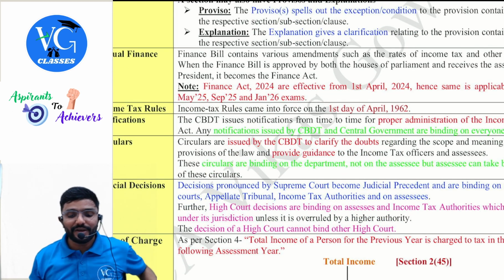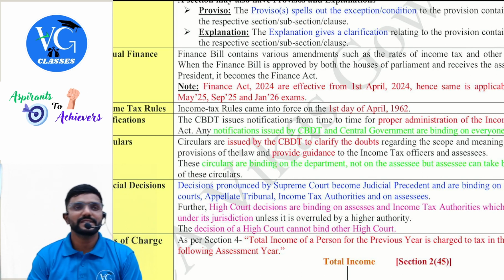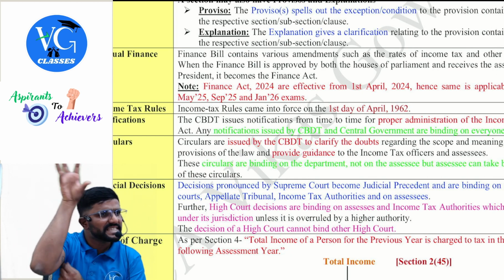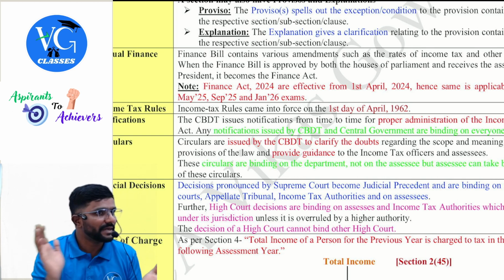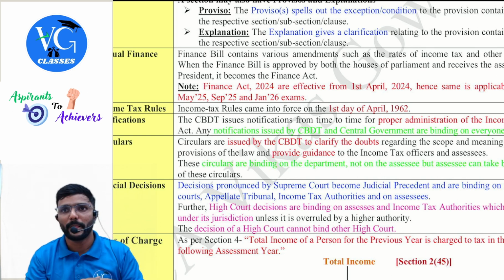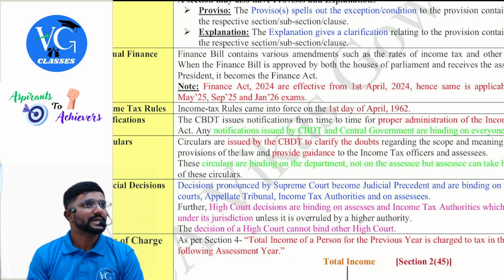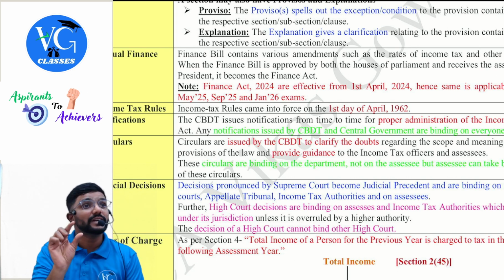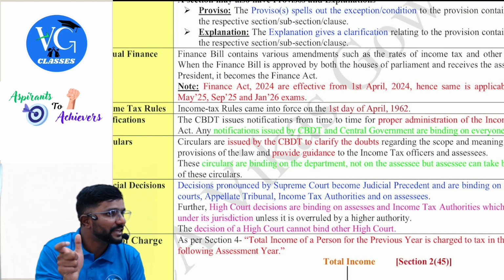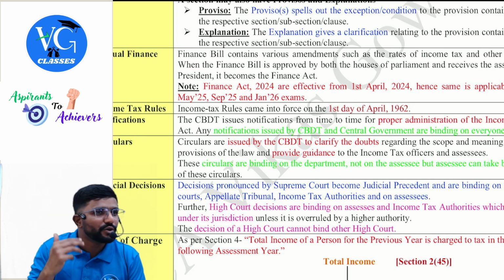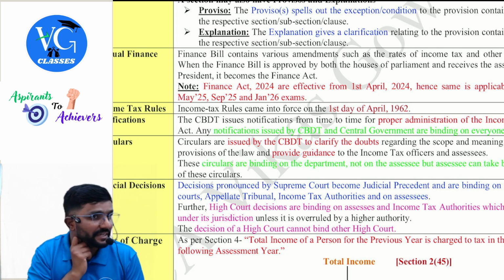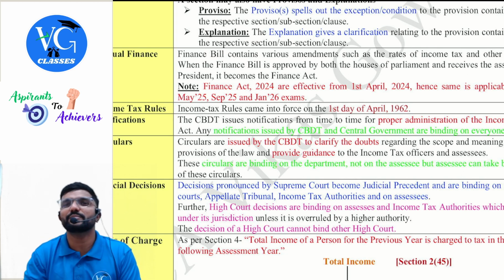A section may also have provisos and explanation. Guys, whenever the main content is there in a section or subsection or clause, under that sometimes, not every time, they may add a proviso. Sir, what is a proviso? Guys, a proviso paragraph will always start with the word provided. If you would have observed, it will always start with the word provided. Or if there are 2, 3 provisos, they will say further provided, further provided. Clear? That is nothing but a proviso.